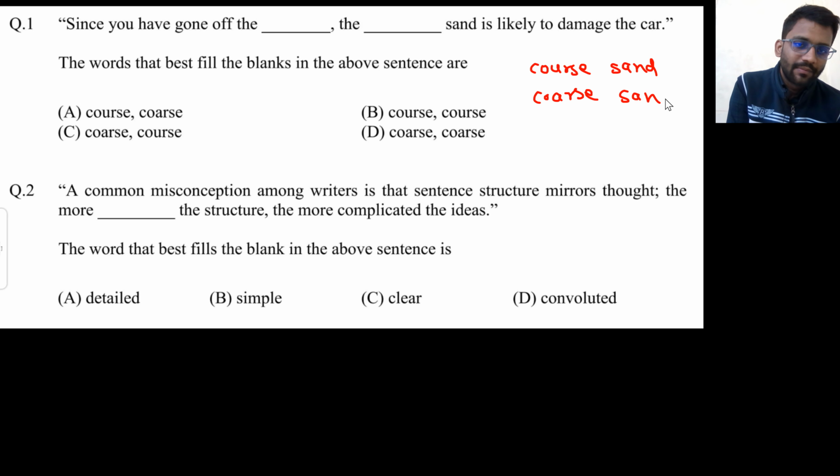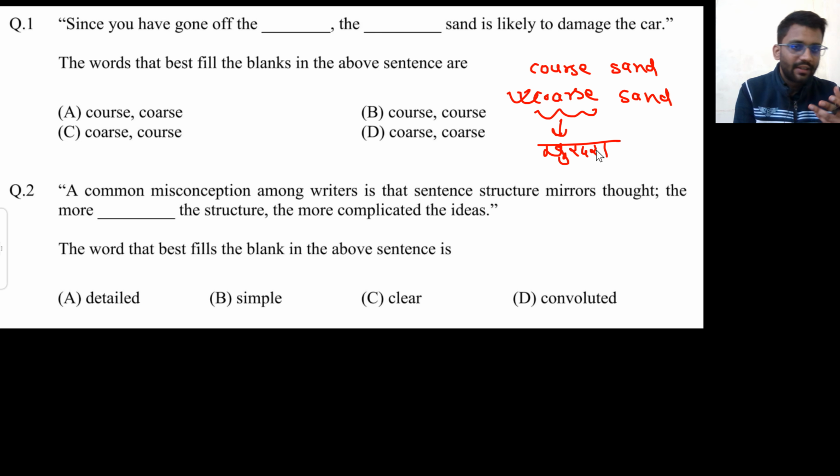So which coarse should come? This one. Why? Because this coarse means khurdara. Have you heard the term plump sand? In 6th or 7th class of SST, in geography we used to study this coarse sand, khurdari mitti, plump sand. Okay, and this coarse means like coarse. Some course like gate course have all these things.